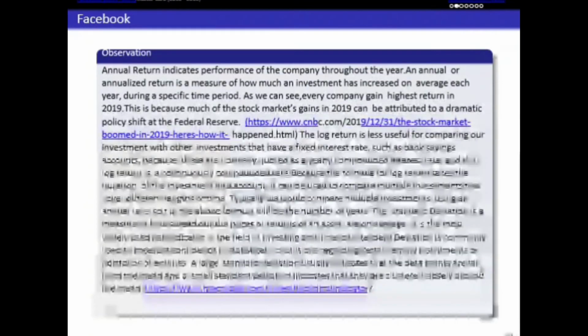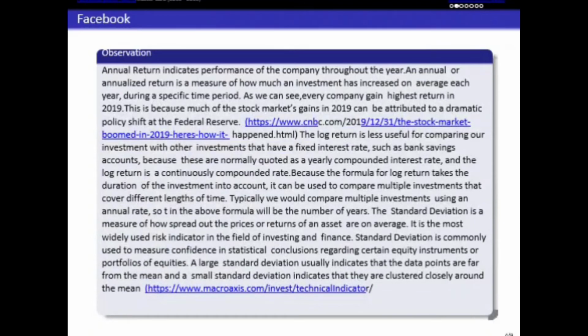The observation for Facebook is that annual return indicates the performance of the company throughout the year. An annual or annualized return is a measure of how much an investment has increased on average each year during a specific time period. As we can see, every company gained the highest return in 2019. This is because the stock market's gain in 2019 can be attributed to a dramatic policy shift at the Federal Reserve. The log return is less useful for comparing our investment with other investments that have a fixed interest rate, such as a bank savings account, because they are normally quoted as a yearly compounded interest rate, and the log return is a continuously compounded rate.